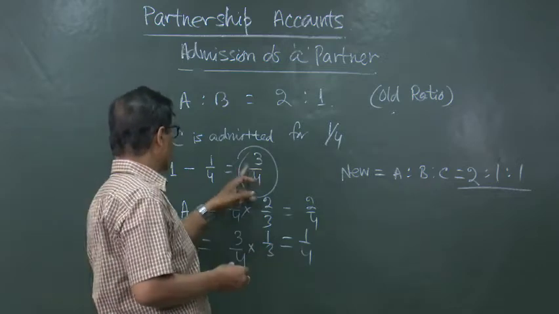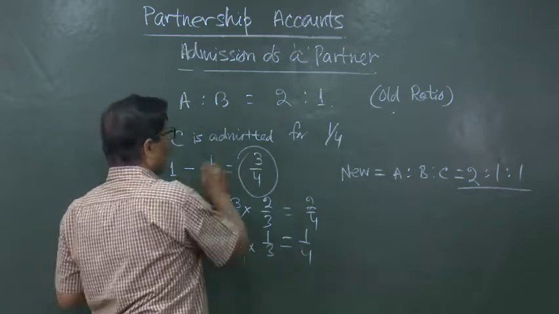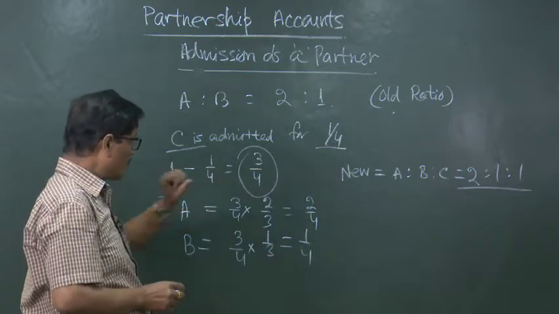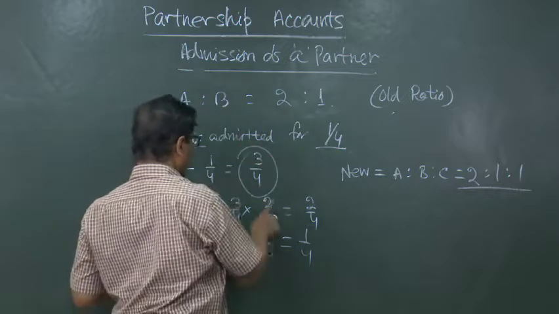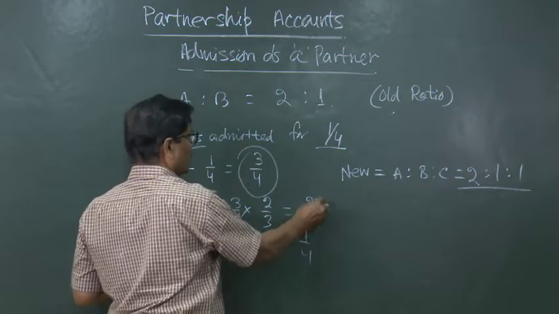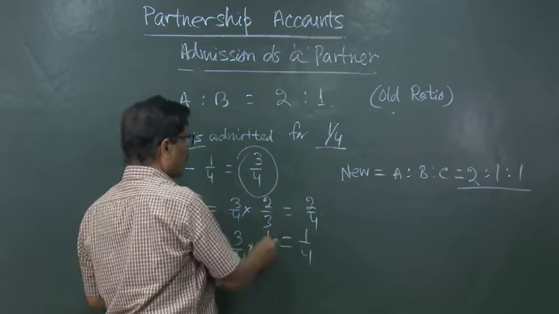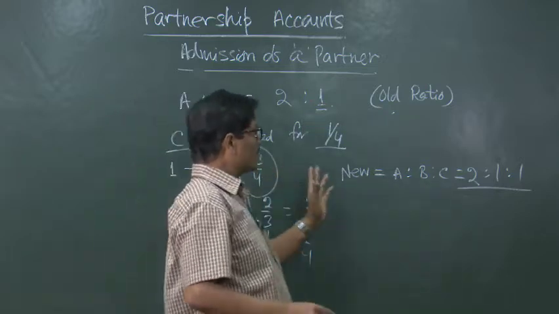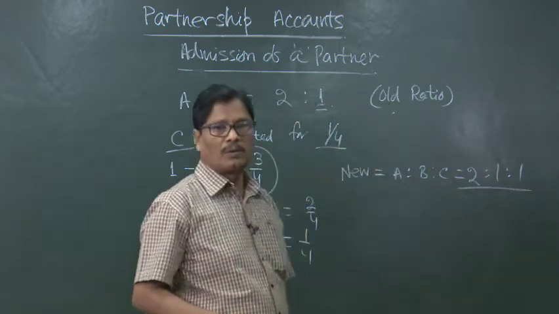So, the remaining share is 1 minus 1/4, that is 3/4, because out of the total, 1/4 is given to C. Out of 3/4, A will take his own share, that is 3/4 into 2/3, which is equal to 2/4. B takes 3/4, the remaining, into 1/3, his share of 1/4. In this way, the new profit sharing ratio among A, B, C is coming to 2:1:1.